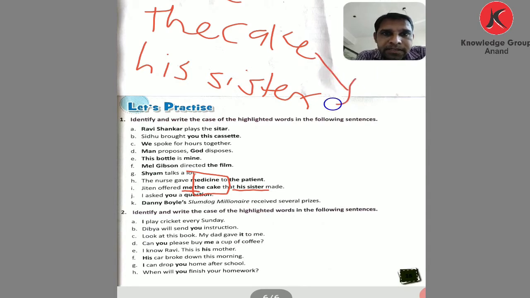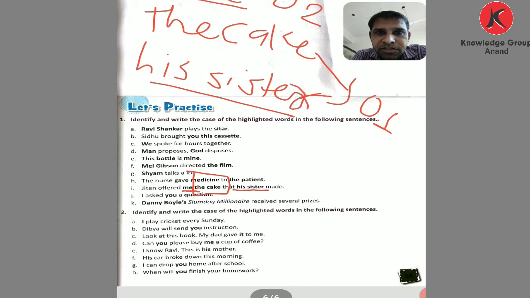The cake is object, and me is object number 2. His sister shows possession. So here me is object number 2, and the cake is object number 1.